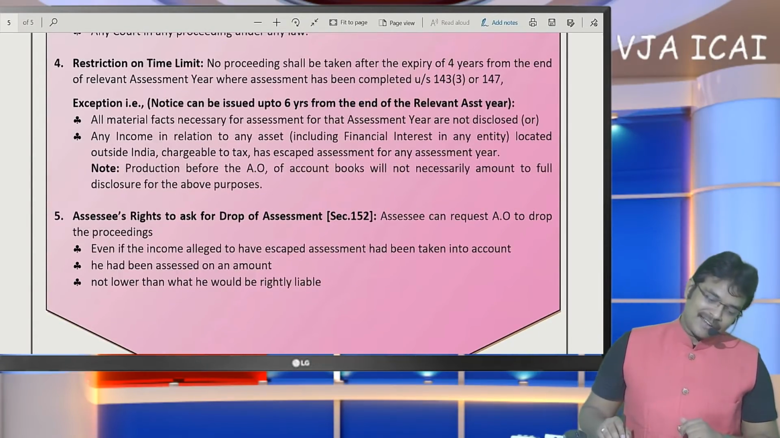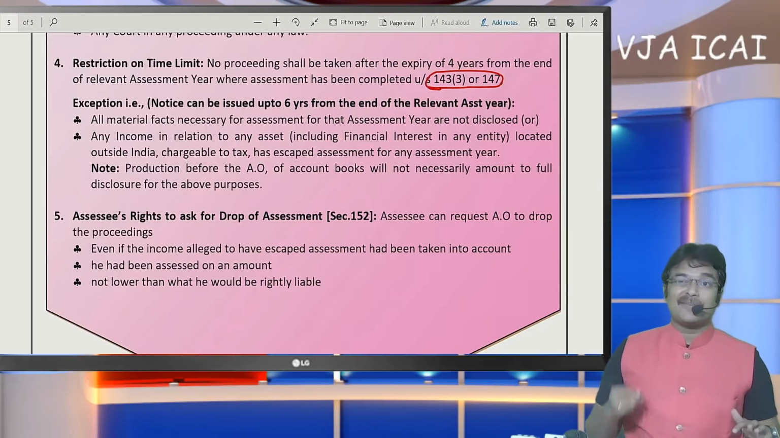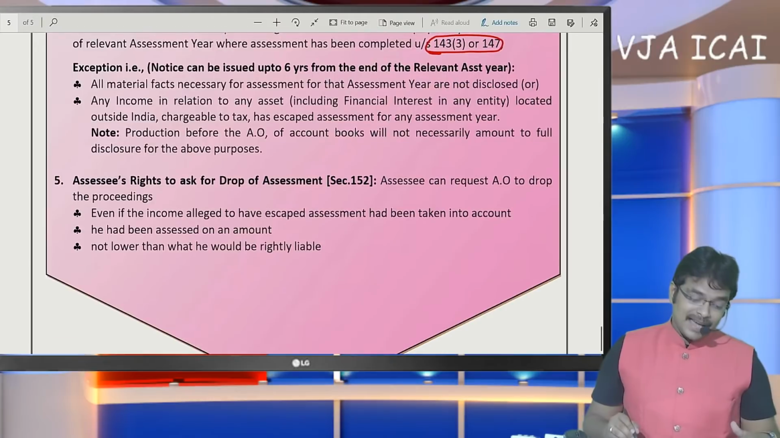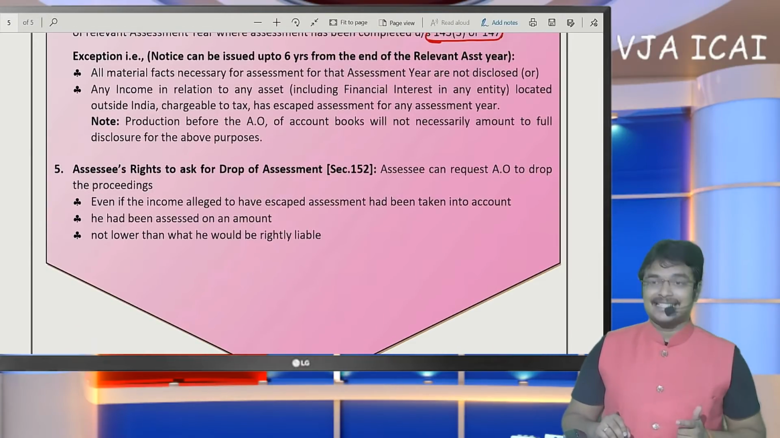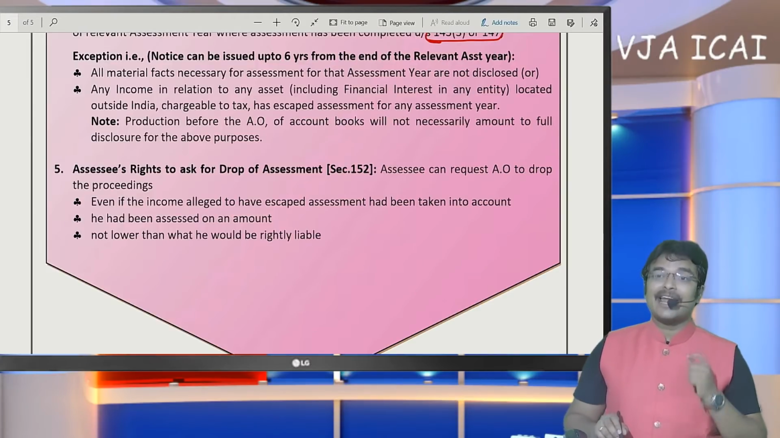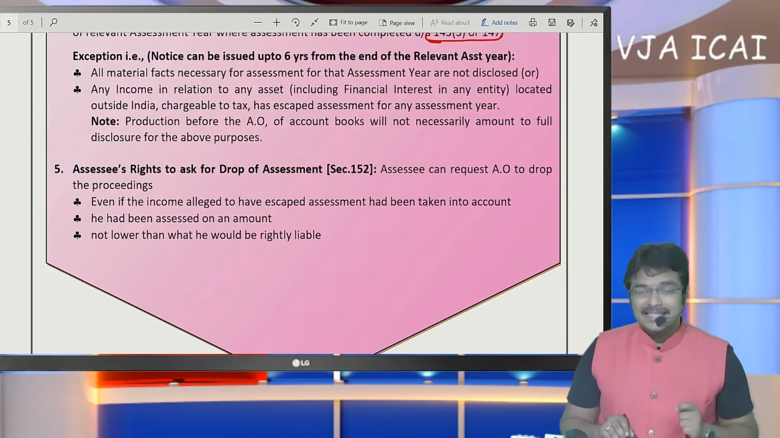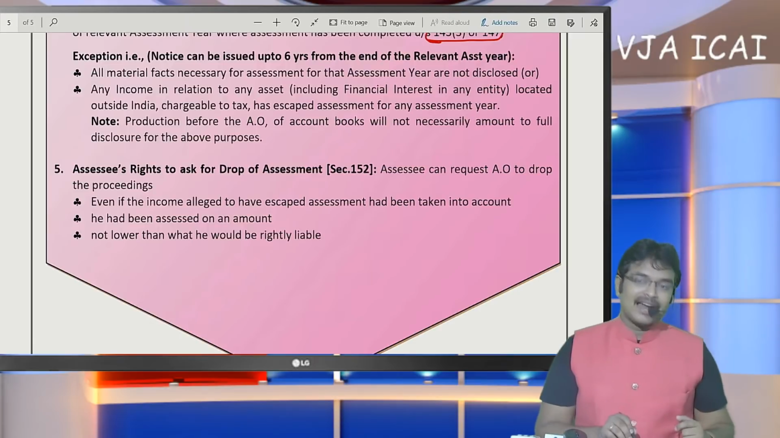And on the restriction of time limit, when scrutiny assessment and income escaping assessment are already completed based on false facts, then also income can be reassessed. Closed proceedings, a closed scrutiny assessment, can be reopened by way of income escaping assessment if the assessment has been completed on false or undetected facts.